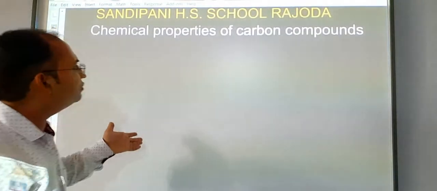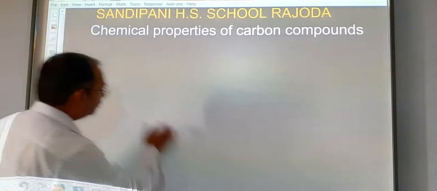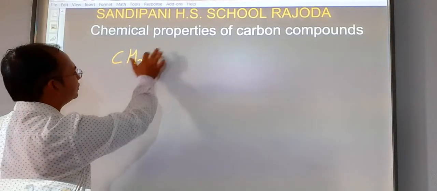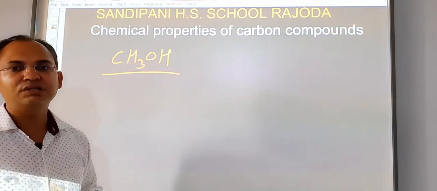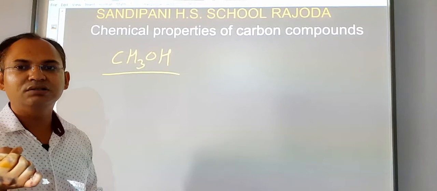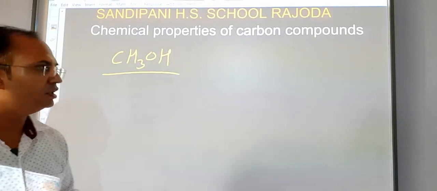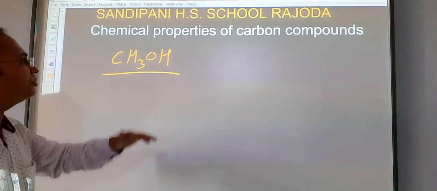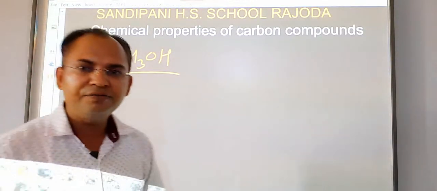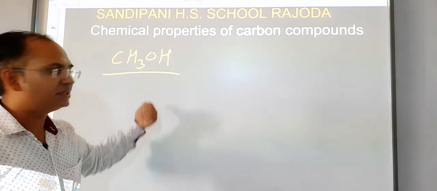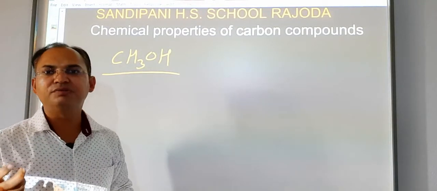Okay, students, instead of ethanol, if methanol is taken, see methanol, that is CH3OH. It is a toxic alcohol, students, and even a very little quantity, if consumed, may cause death. It may cause kidney failure. So as compared to ethyl alcohol, methyl alcohol is much more harmful for human beings. If we talk biologically, then methyl alcohol, if taken inside the cell, coagulates the cytoplasm of the cell.